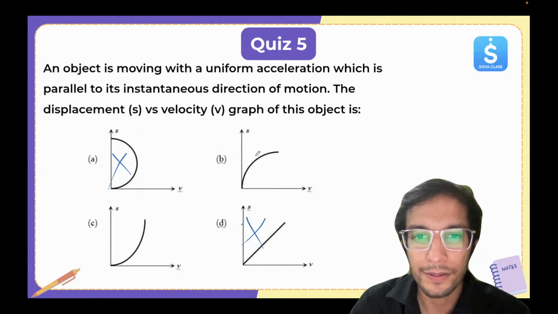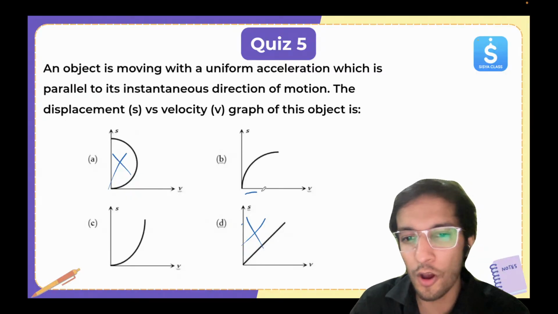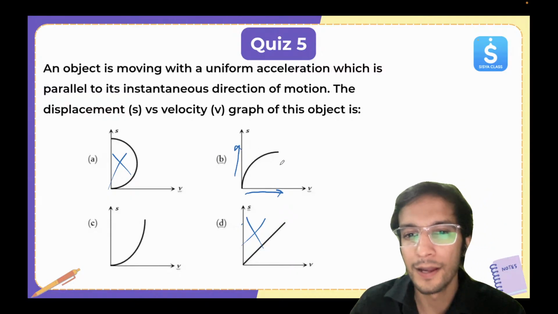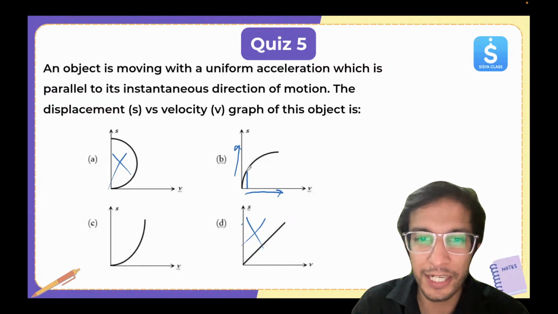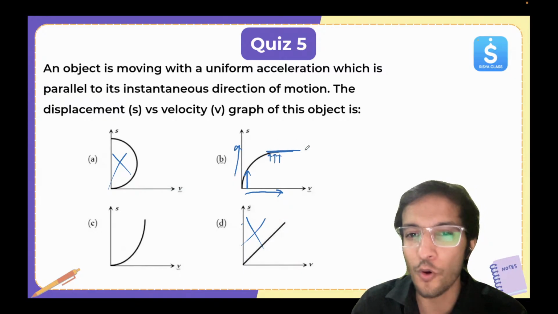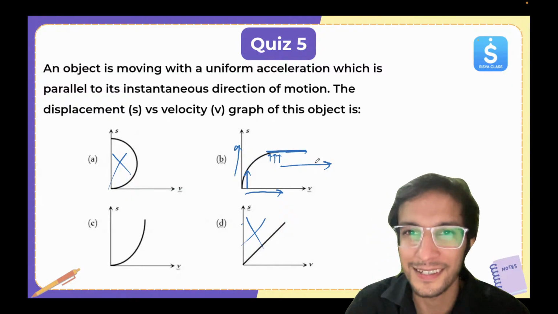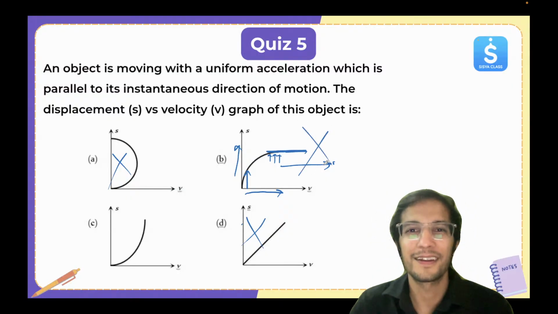Here you can see as the velocity is increasing, the displacement should increase faster. But initially it was increasing faster, and slowly it started to increase very, very slowly. And then it is not changing, even though the velocity is there and displacement is not changing. So that's wrong. Getting it?